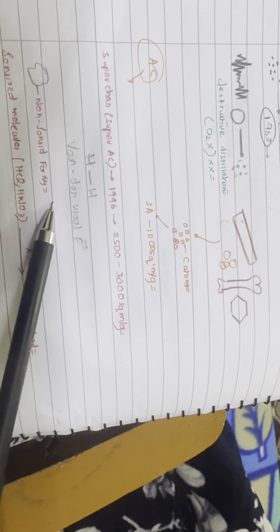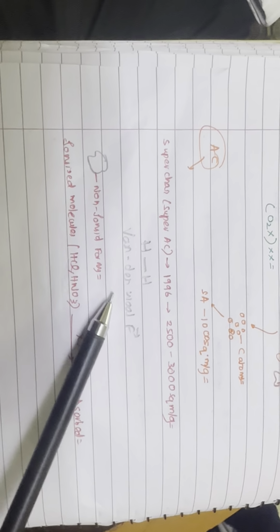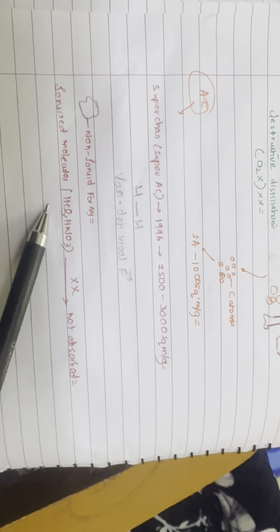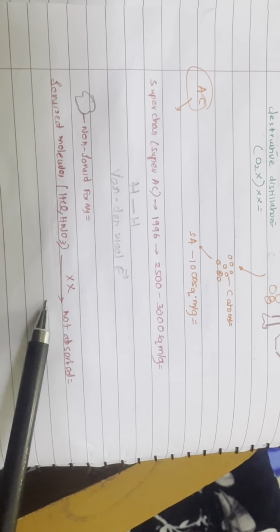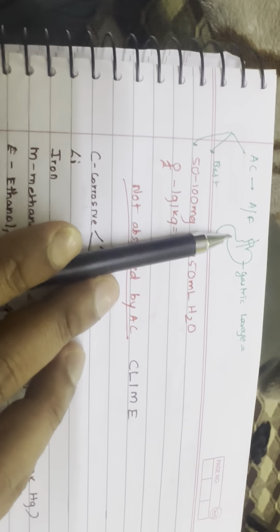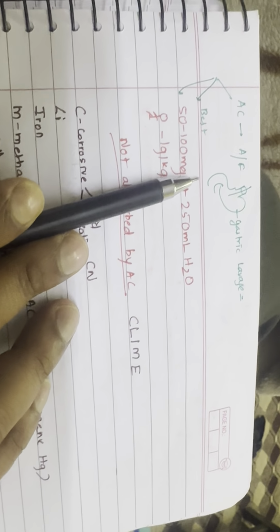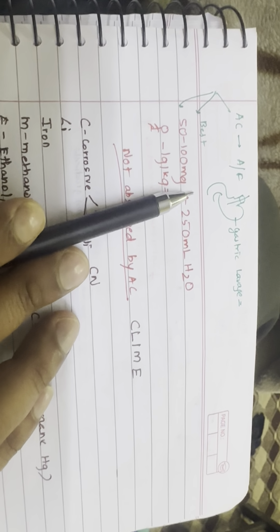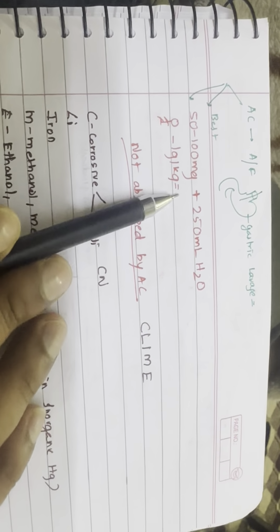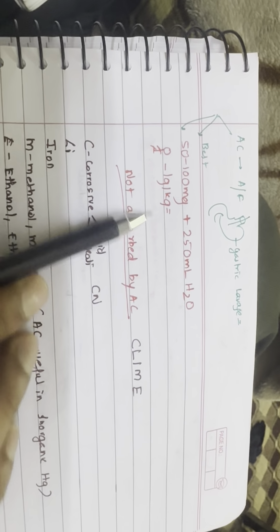The poisons are best absorbed in their non-ionized forms. Strongly ionized molecules such as HCl and HNO3 are not absorbed. Salient features: activated charcoal is typically given after gastric lavage. It is considered the single most effective antidote available. The usual adult dose is 50 to 100 gram mixed in about 250 milliliters of water. The pediatric dose is 1 gram per kilogram. Some drugs are not absorbed, and there are also some contraindications.